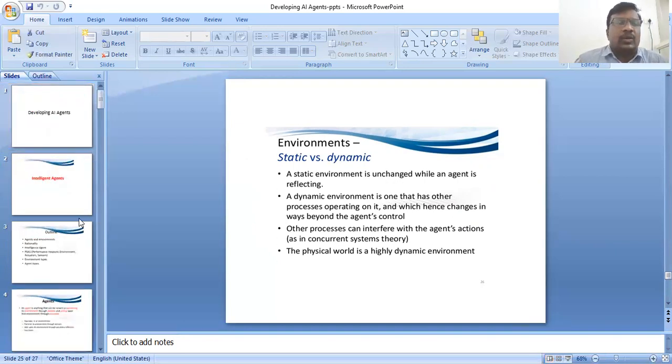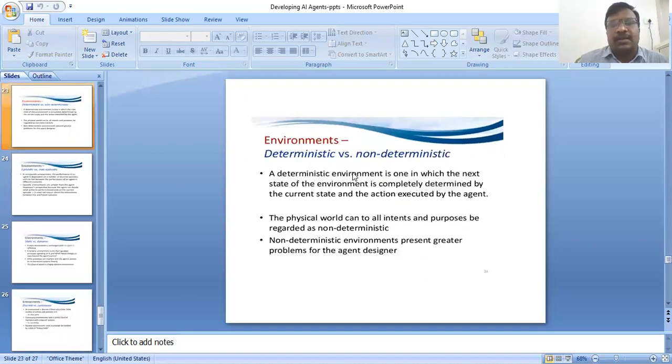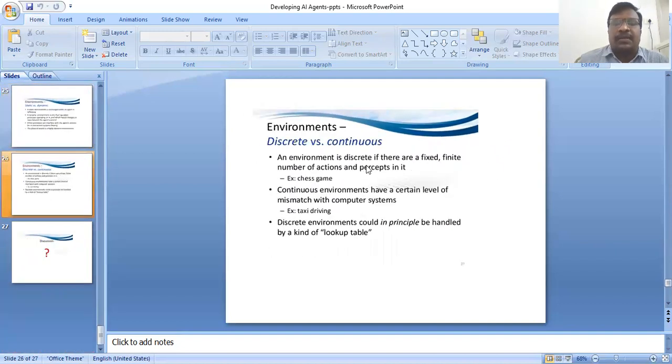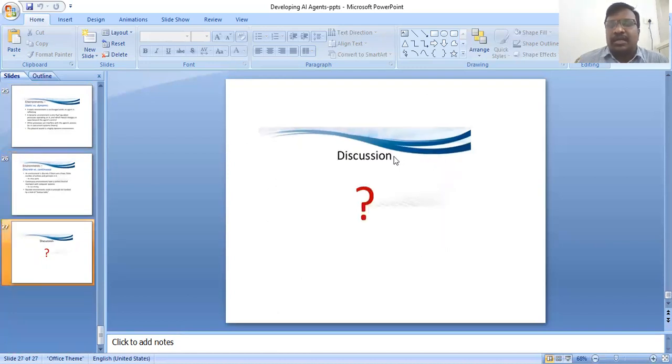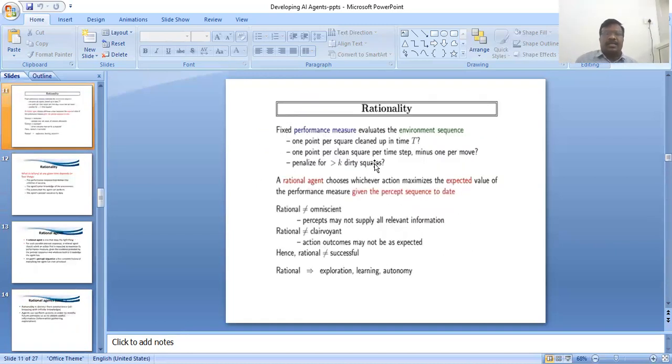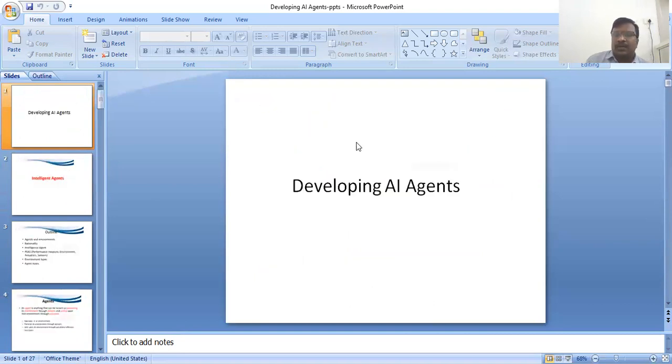This is about developing artificial agents. These are the different types of agents, the total outline of the agent. The different types of environment are deterministic and non-deterministic, episodic and non-episodic, and discrete and non-discrete, along with the types of rationality. Next is the example state and environment. This is all about developing agents in artificial intelligence systems.